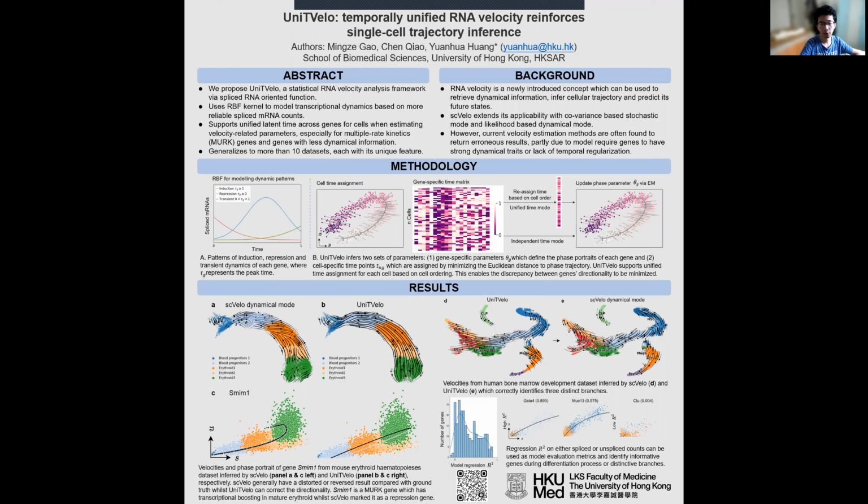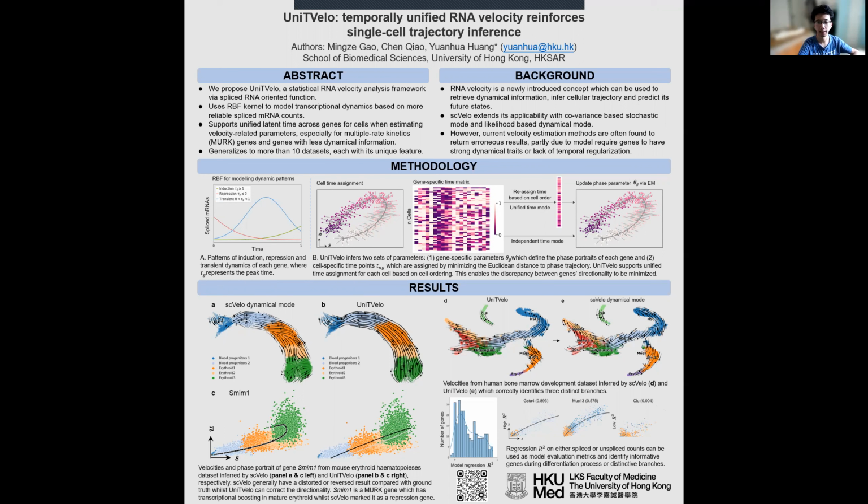Today I'm very glad to bring you the latest research of my lab called UniTVelo, temporal unified RNA velocity reinforced single-cell trajectory inference. RNA velocity is a very new concept introduced in 2018, which can be used to retrieve dynamic information for cellular trajectory and predict its future states. And in 2020, in Bergen's paper, this method has been extended to the scVelo package with the covariance-based stochastic mode